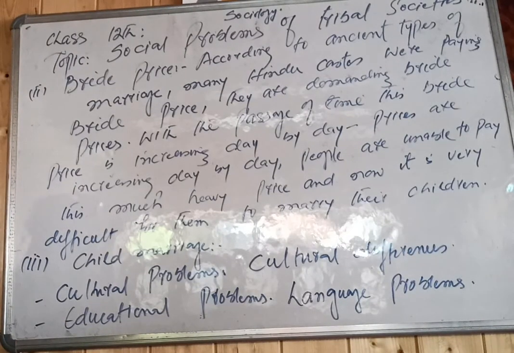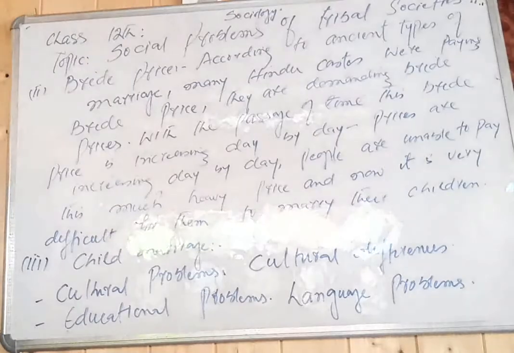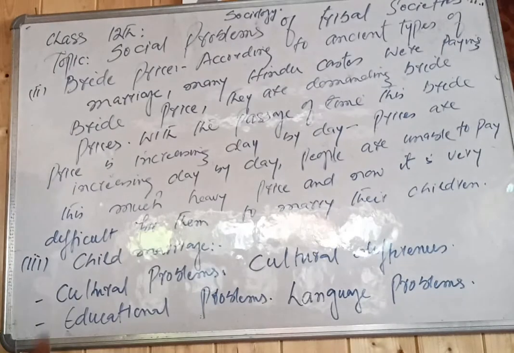There is a language problem for them. The language difference remains there. They are not getting what they want. What they are saying, others are not able to understand. This is another problem.